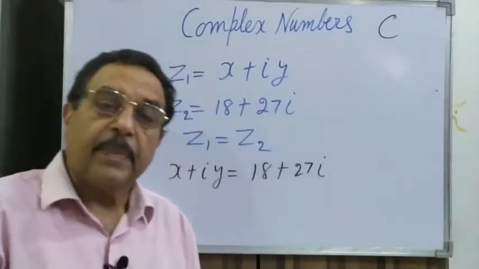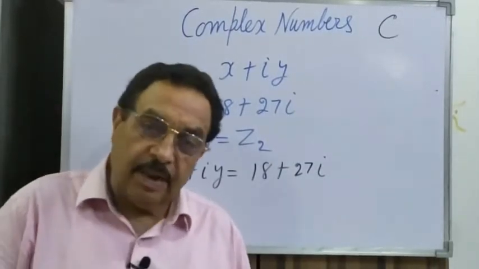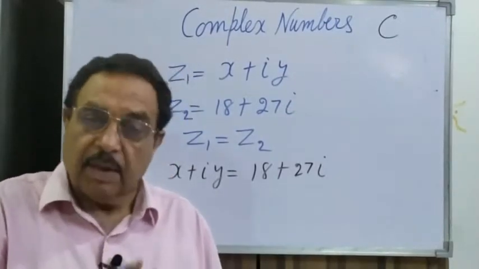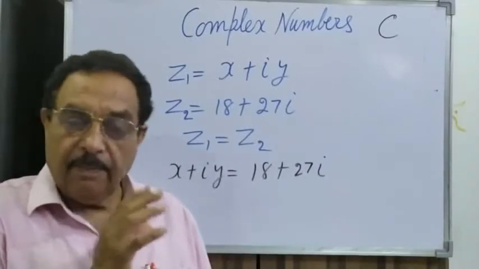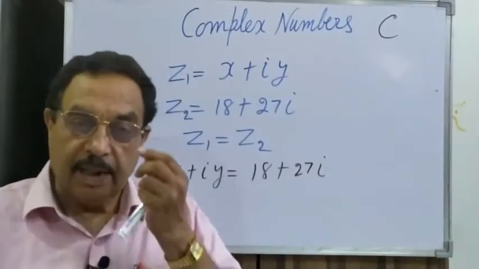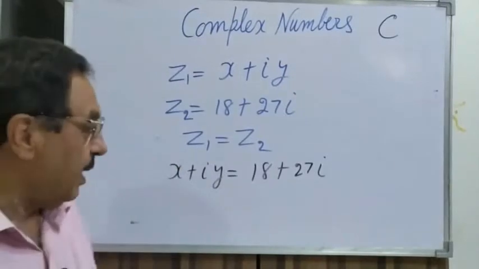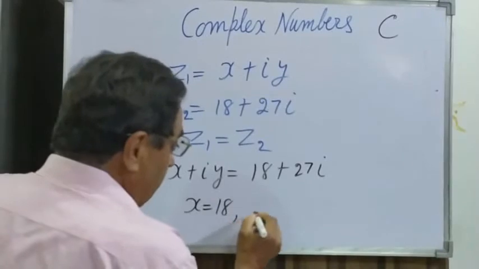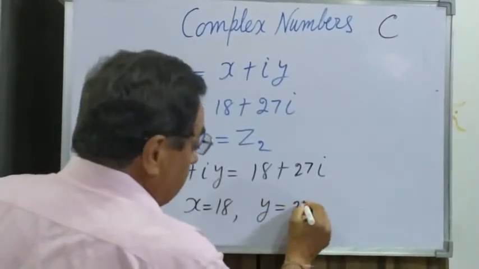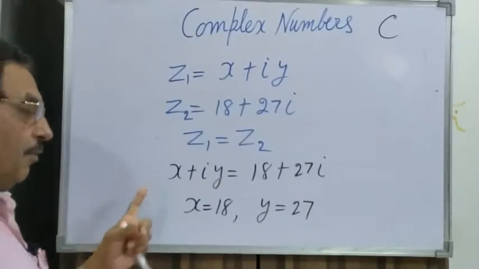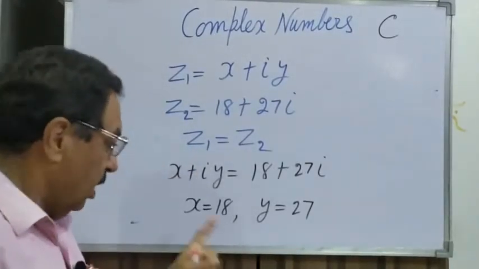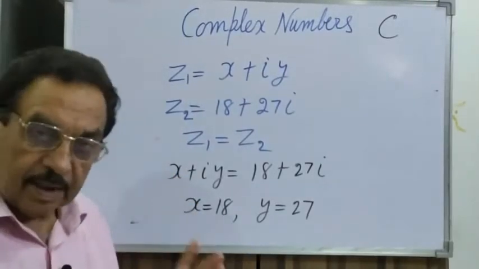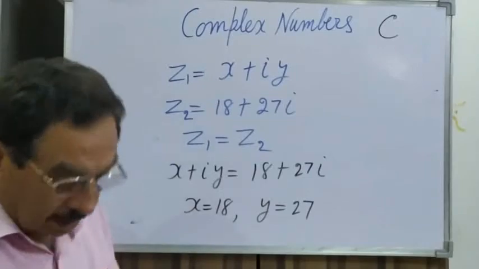So equality means real part is equal to real part and imaginary part is equal to imaginary part. Remember, listen again, when two complex numbers are equal, the real part equals the real part and the imaginary part equals the imaginary part. That means x is equal to 18 and y is equal to 27. So from the equality of two complex numbers, we can find the values of the unknowns x and y. This is the meaning of equality.